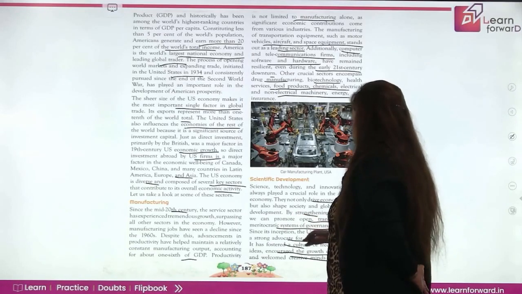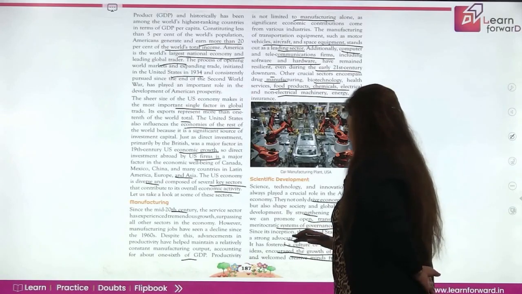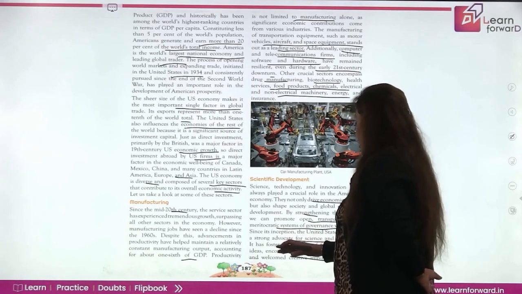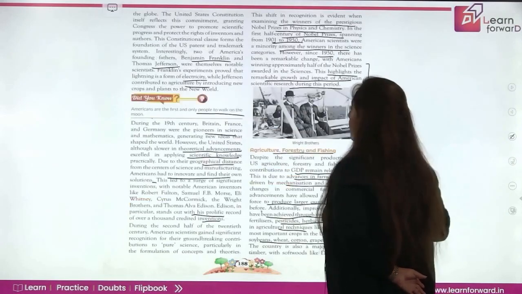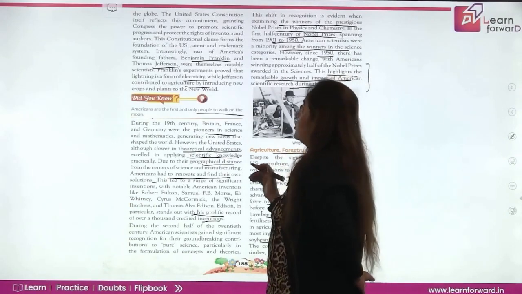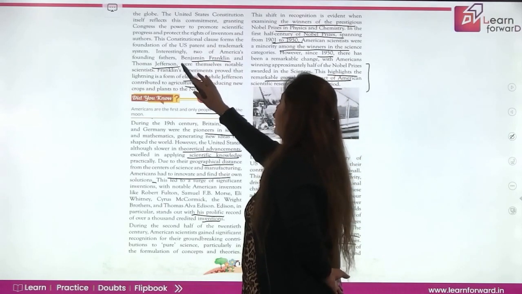It has been a country which has very strongly advocated for science and invention, fostering a culture of free exchange of ideas, encouraging the growth of knowledge, and welcoming creative minds from all across the world. The US Constitution also reflects the commitment, granting Congress the power to promote scientific progress. There were a lot of scientific revolutions.